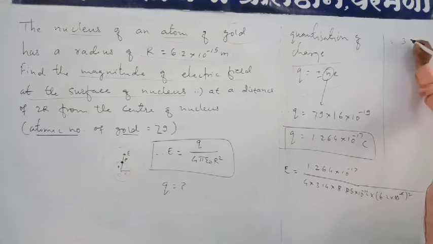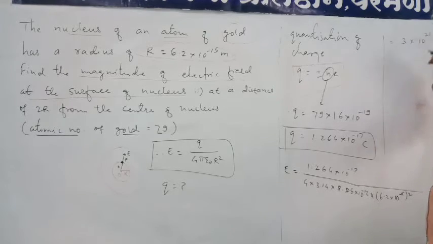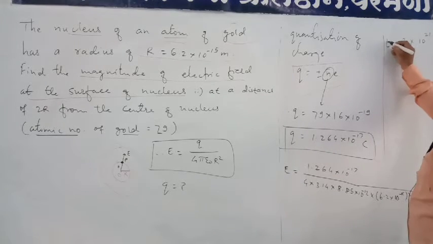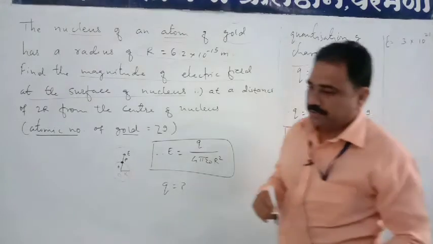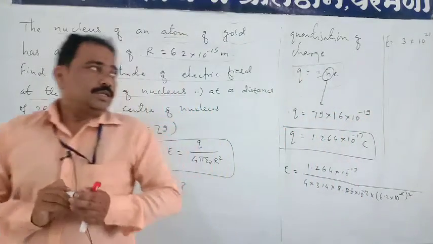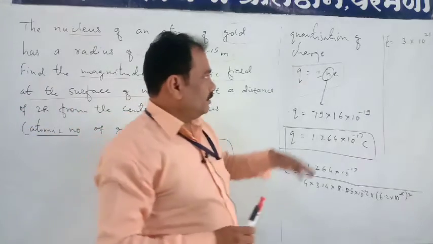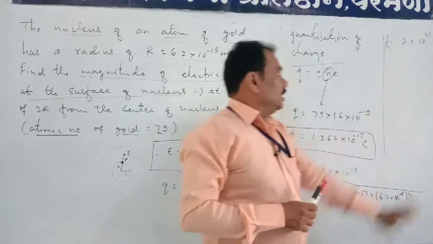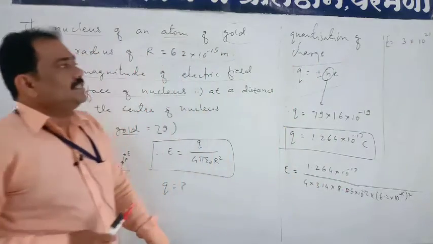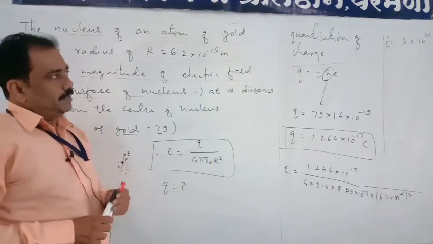This is the electric field intensity, and it is measured in Newton per Coulomb. So the electric field intensity is 3 into 10 to the power 21.